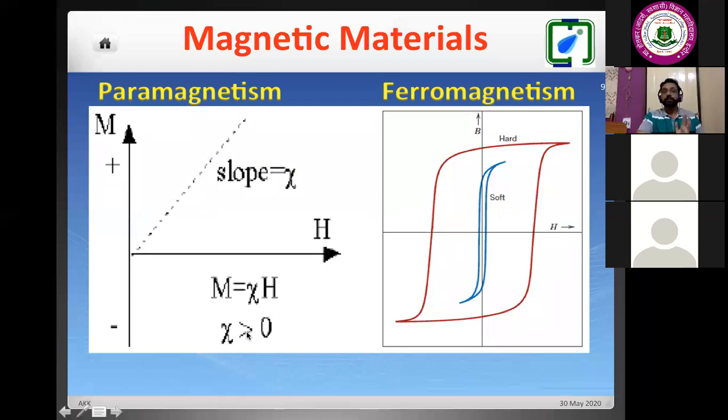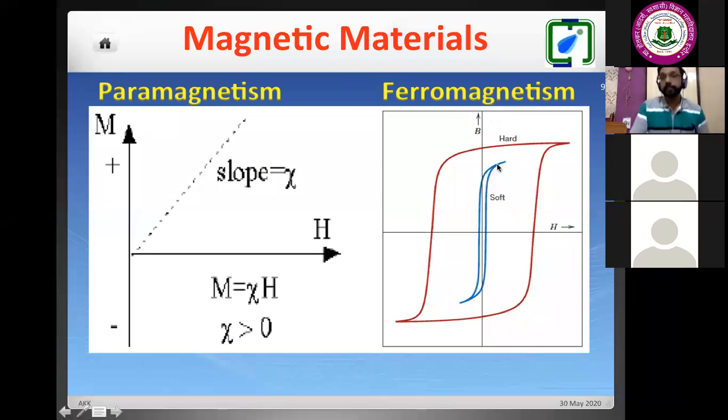So we can say that a substance which has positive susceptibility is called a paramagnet, and a substance which has negative susceptibility is called a diamagnet. Now this variation is observed completely different, meaning non-linear behavior for MH or BH, in the case of ferromagnet or ferrimagnet. I will be discussing the ferromagnet.